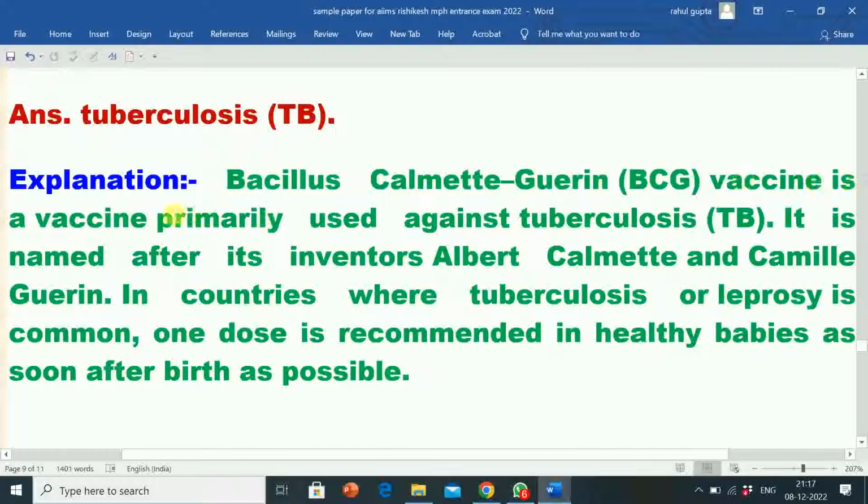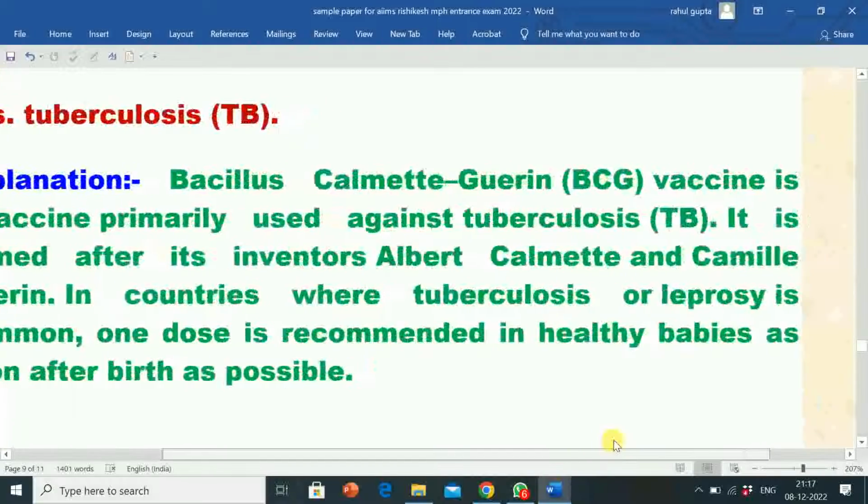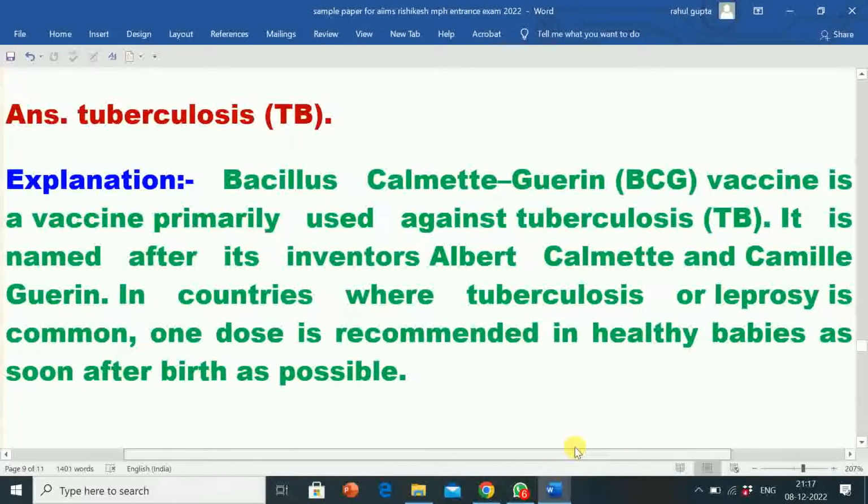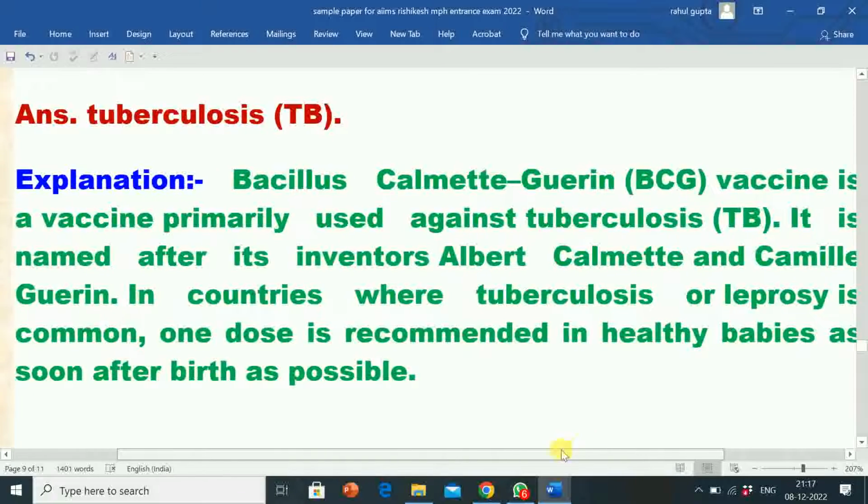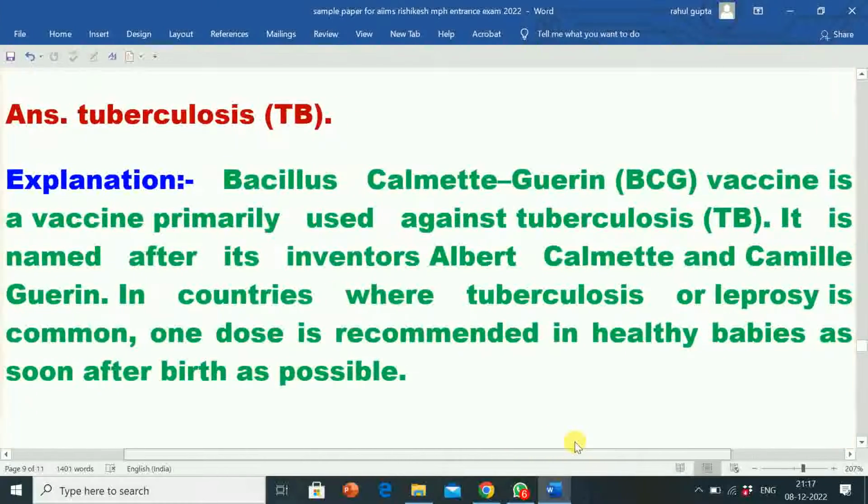BCG vaccine is a vaccine primarily used against tuberculosis, TB. It is named after its inventors Albert Calmette and Camille Guerin. In countries where tuberculosis or leprosy is common, one dose is recommended in healthy babies as soon after birth as possible.